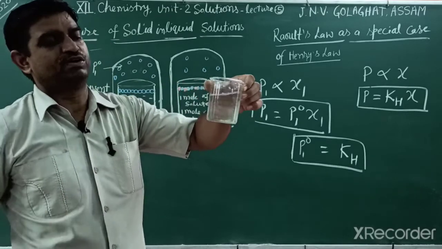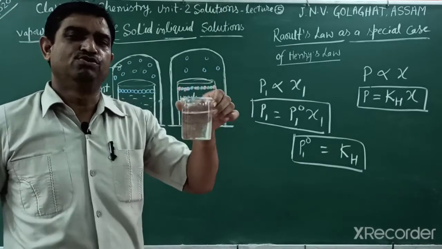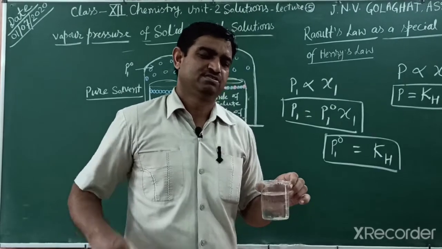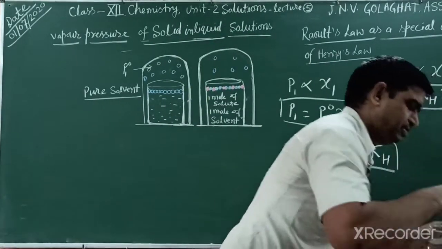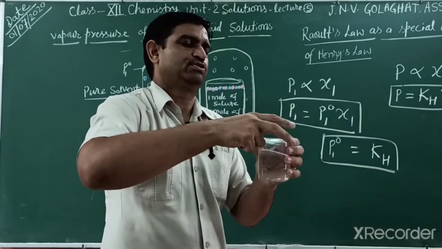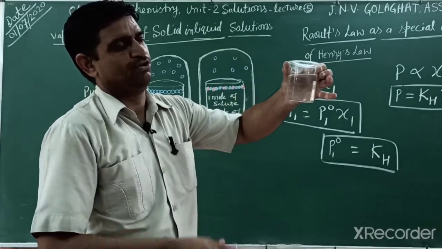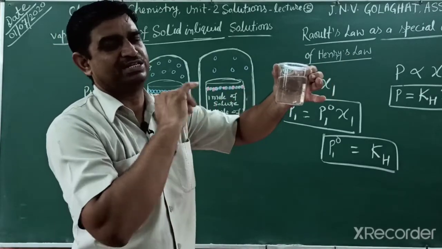In this solution, what do we observe? The sucrose is non-volatile, meaning it does not evaporate. If we close this system, then the vapor pressure comes only from the solvent particles, only water.